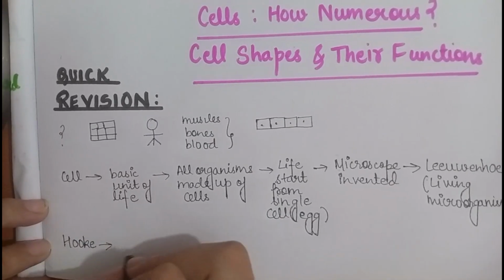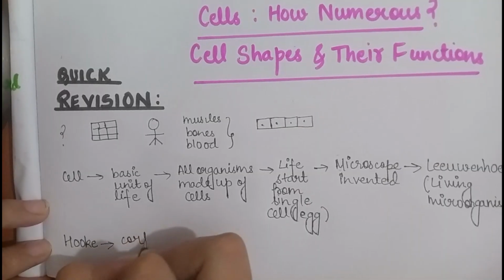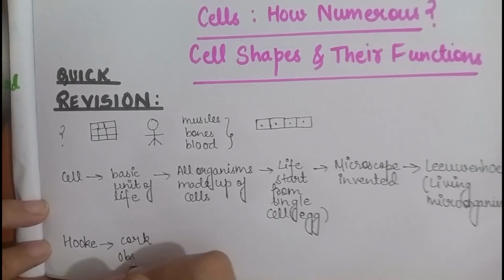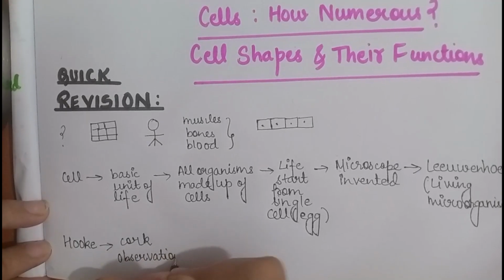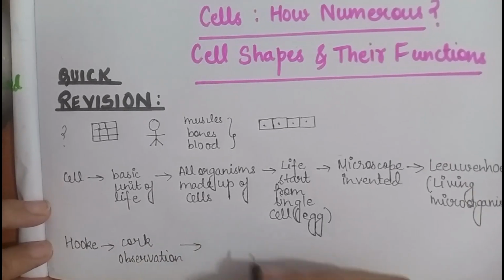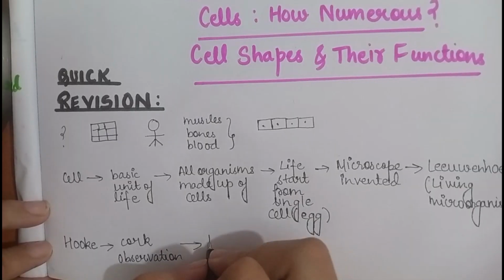He observed cork. And he named what? He named them as cells.